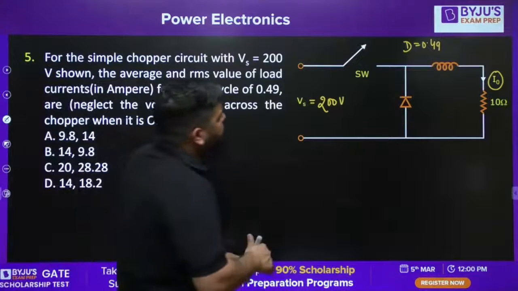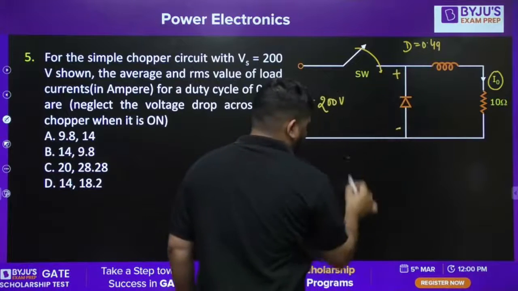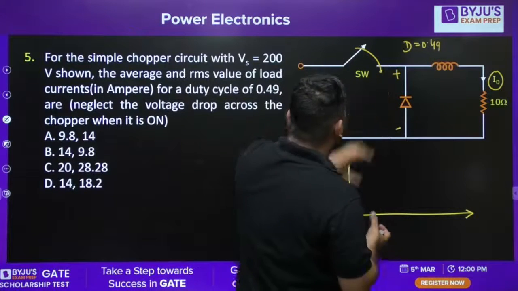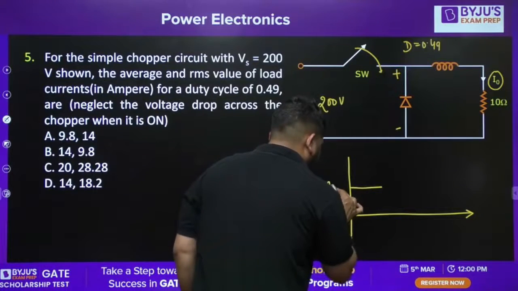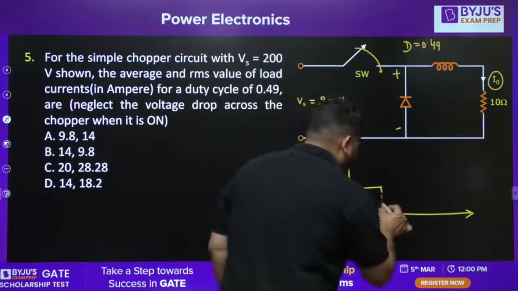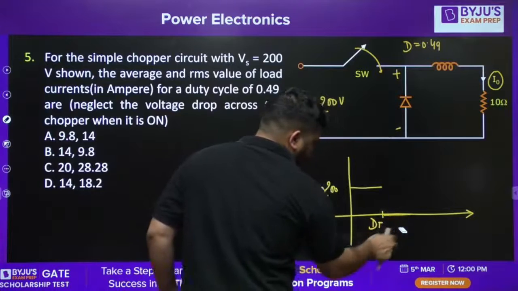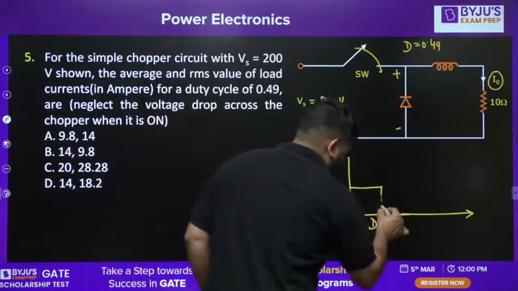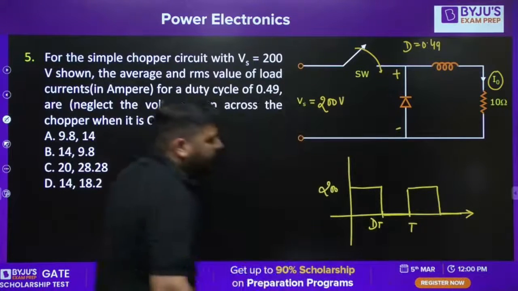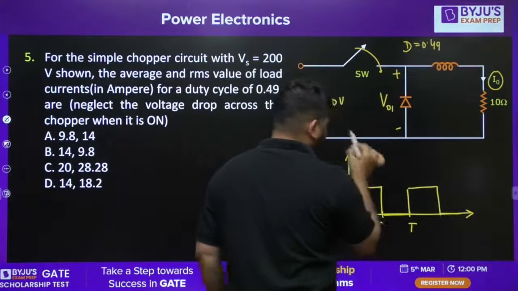It's easy. What we can do is, the switch is turned on and off. So first let's plot this voltage. When the switch is on, this voltage will be 200 volt for dT time, for T on time. T on means dT time. And then it will be off for the next time, up to T time, it will remain 0. And then again it will be 200 volt. So this will be the voltage wave, let's call it V01.